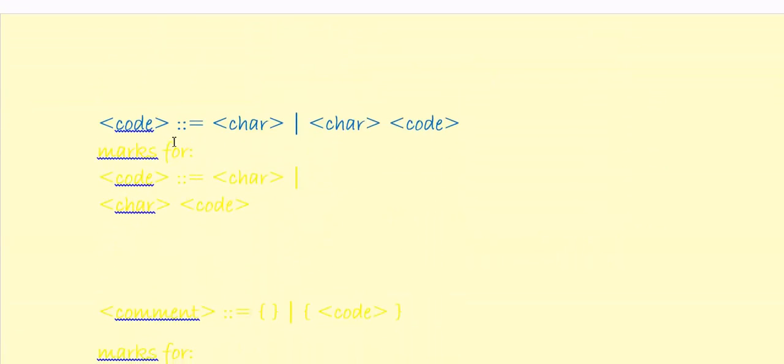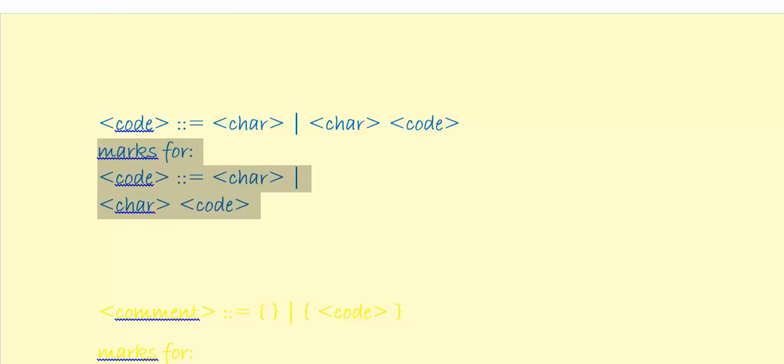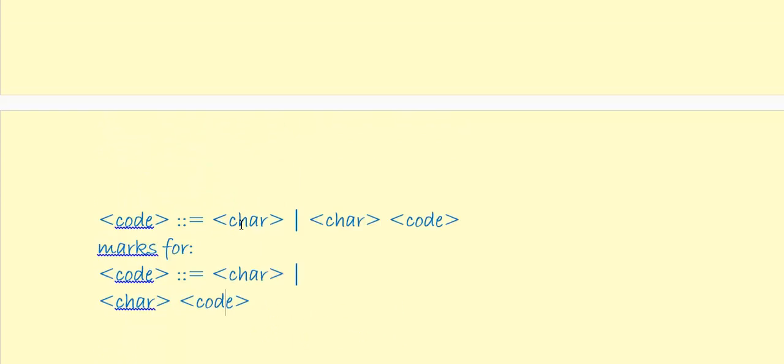So we come down here, character or another character and code. Remember, this is at the top level. Now the exam board say, in terms of marks, this question was worth 2 marks. You get a mark for defining character and using the or symbol, and another mark for the second half of the definition, which is char and code.